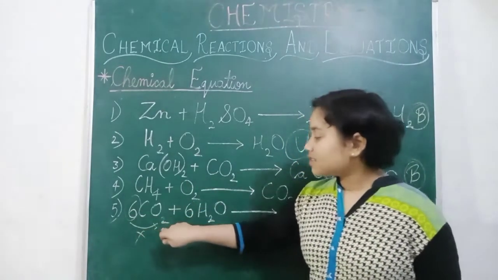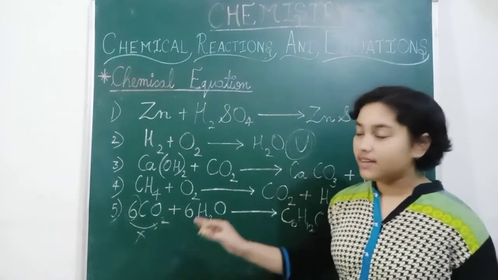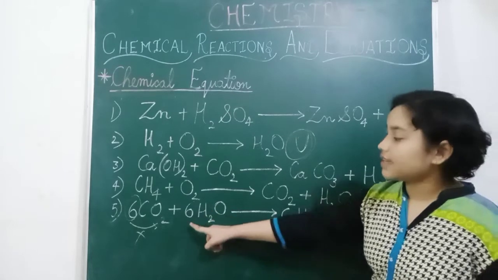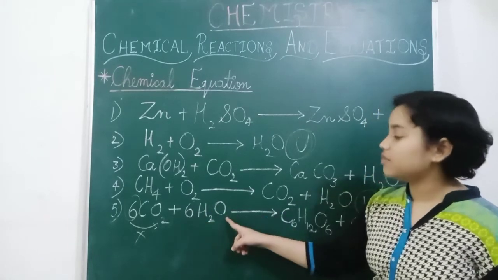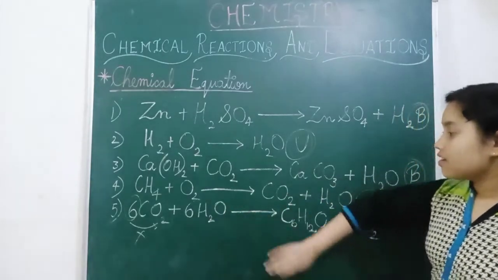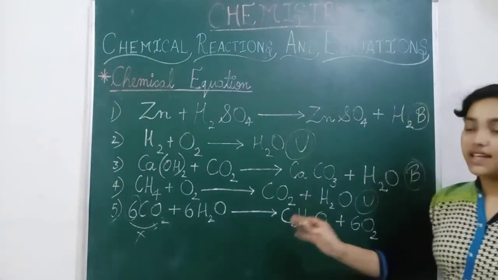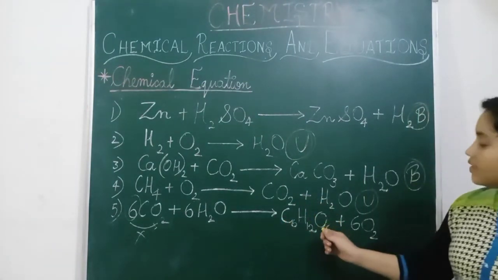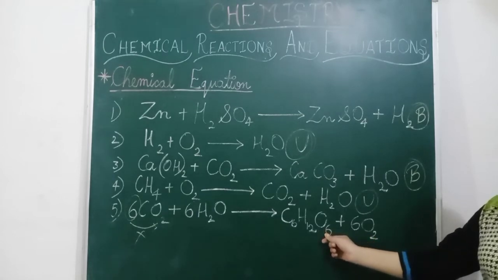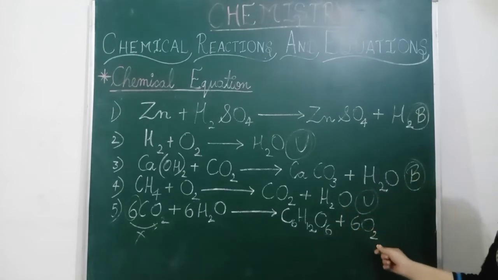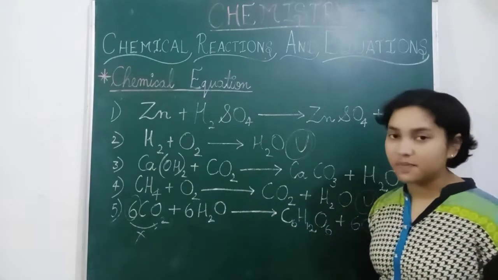So 6 2s are 12. So oxygen is 12 here, and here oxygen is 6. Hydrogen is 12, and 6 means oxygen is also 6. So 6 and 12 and 6. When we add 12 and 6, we get 18. Let's see how many oxygen are here. Here oxygen is 6 and here 6 2s are 12. So here 12 and 6 are 18. So oxygen is balanced here.